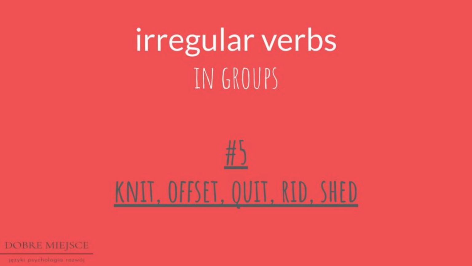And now the verb number 5 in our list, which is shed. Those forms go as following: shed, shed, shed. Examples in sentences. Past simple example: Last week I shed tears because of him. Past participle example: The snake has shed its skin many times.